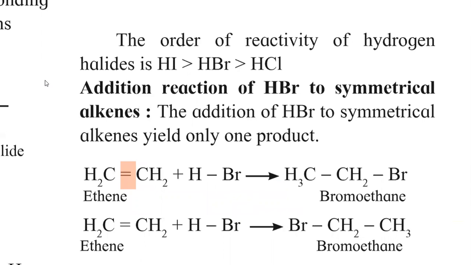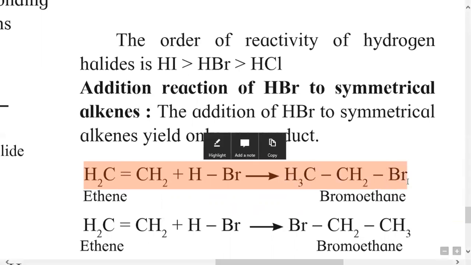This is called a symmetrical alkene. A very good example of symmetrical alkene is ethene. When ethene is treated with hydrogen bromide, we get CH3CH2Br. It is bromoethane.